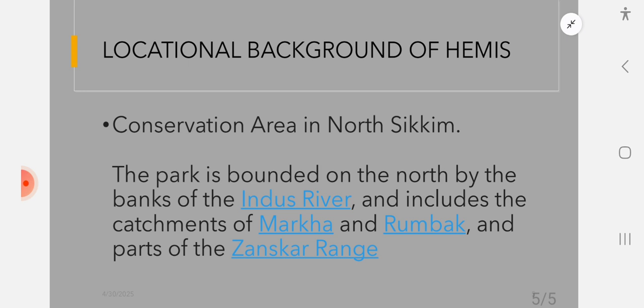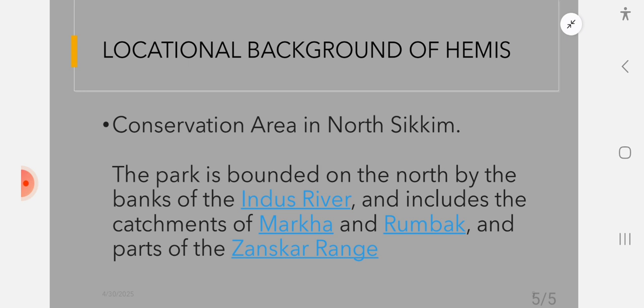Then there is a biosphere reserve located near Hemis National Park. Can you name the biosphere reserve? Is it Nanda Devi Biosphere Reserve? That is one question I have put forward to answer. Next, is there any wildlife sanctuary? What about Changthang Wildlife Sanctuary? Is it located near Hemis? And where is Tso Moriri Lake? Is it located in Ladakh? These are some questions which you should try to answer.